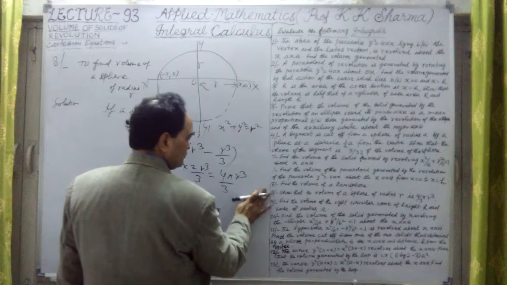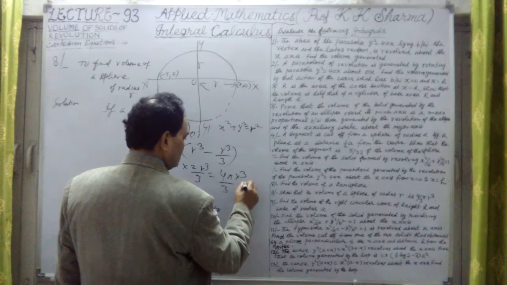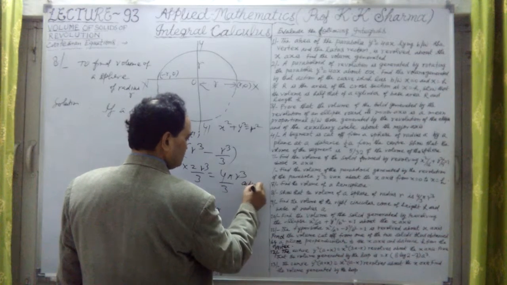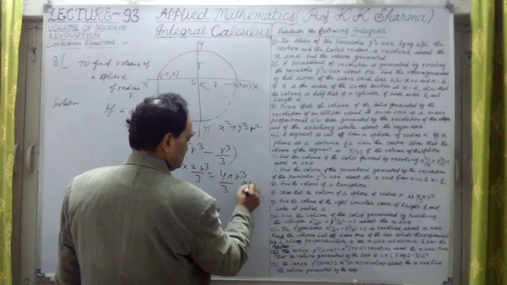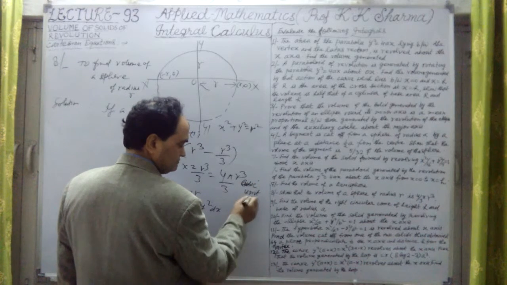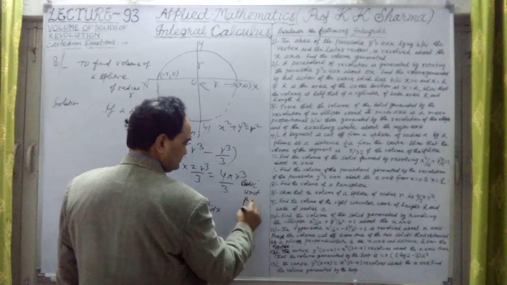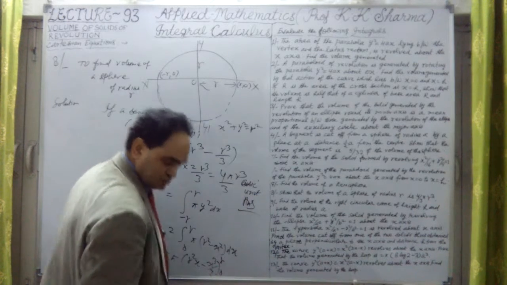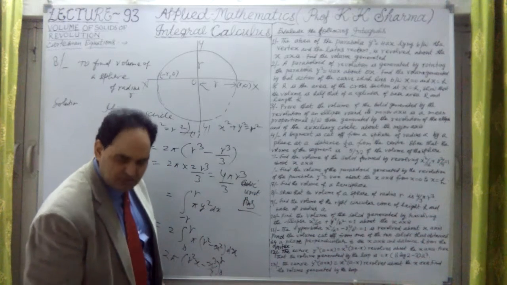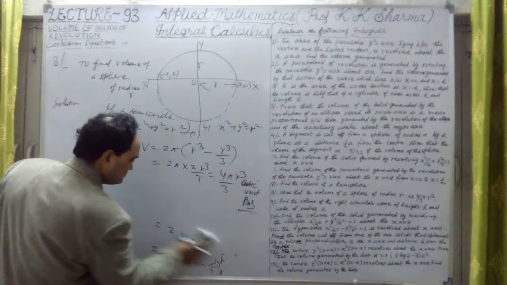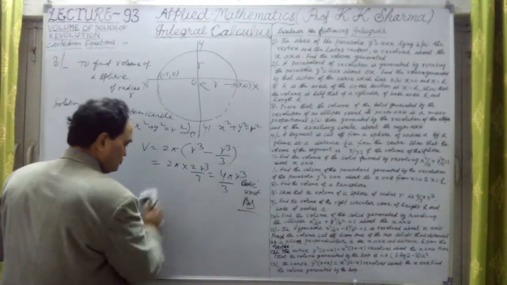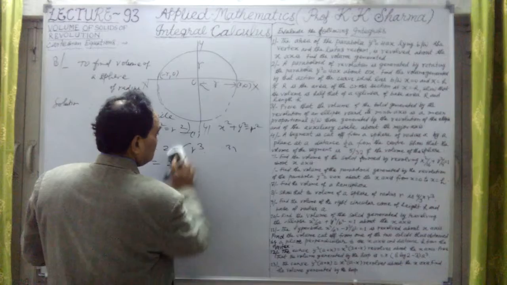Hence, this is the volume. The unit of this is cubic unit. This is the volume of a sphere. This is the answer here. The volume of a sphere is 4 by 3 pi r cube. That's the volume of the sphere. So we have obtained question number 8 also.